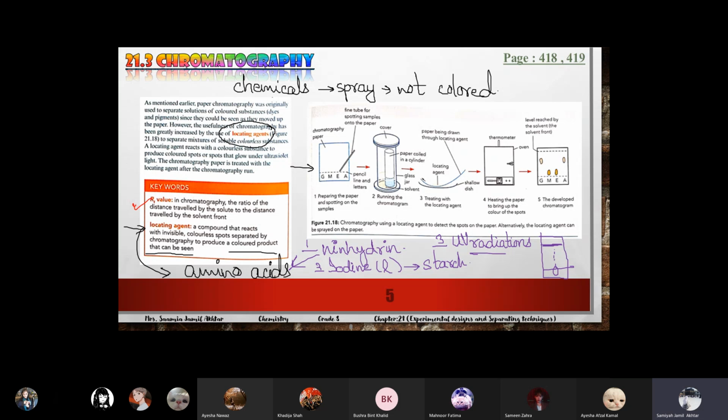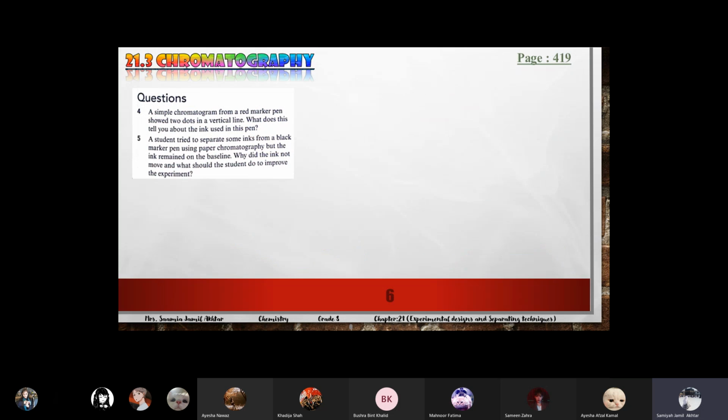Okay, now we'll do questions. There are 3 questions in the middle of this chapter. The previous chapter questions are not included, so only 4, 5, and 6. The questions which are in the middle of the chapter are included. I will send you the answer key for these questions, so no need to do them in copy. In copy, we will only do exam style questions.